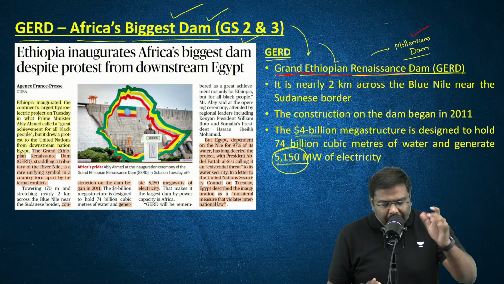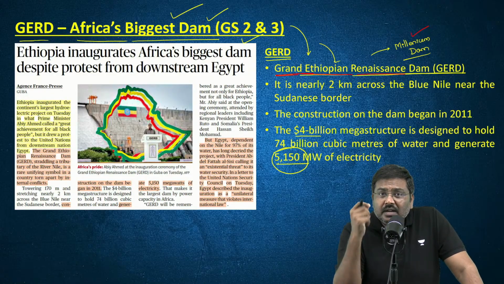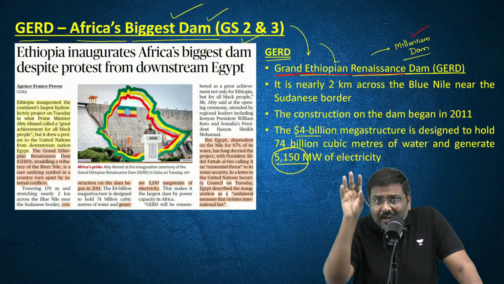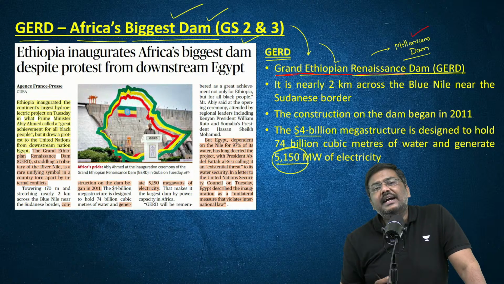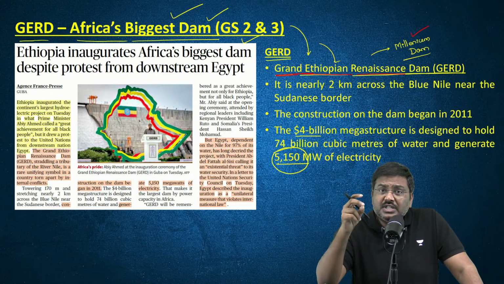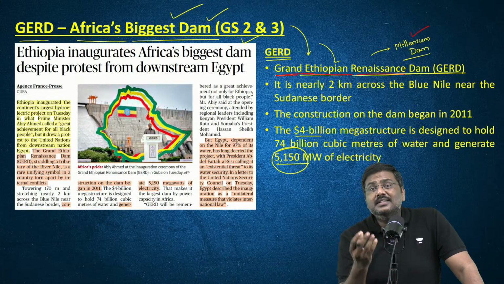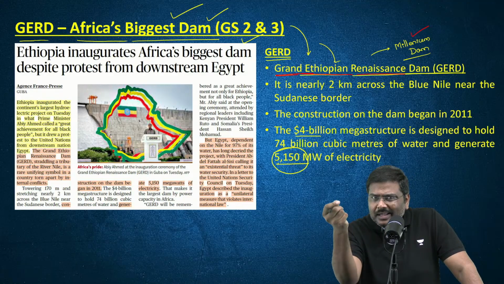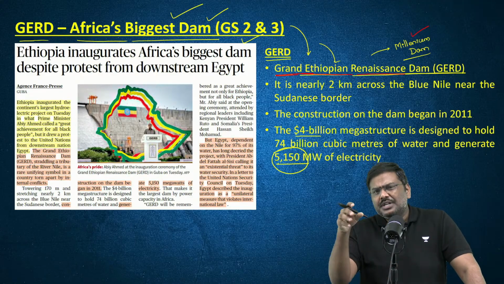In Ethiopia, a large chunk of the population suffers because there is no access to electricity. They do not have sufficient electricity production. So by developing this kind of project, they have targeted over 5,000 megawatts, which is twice the total amount of production done in the country today. That is the reason this dam is so pivotal for Ethiopia. But there is opposition to the dam.